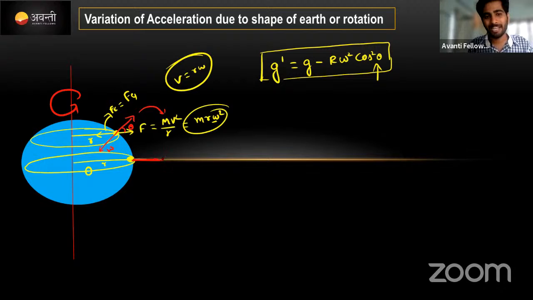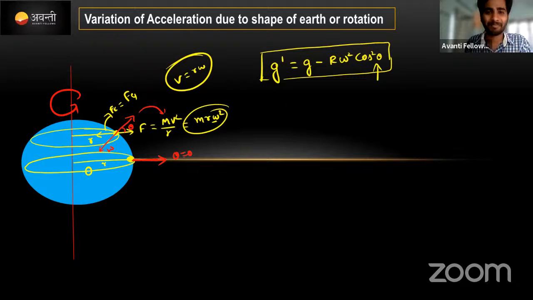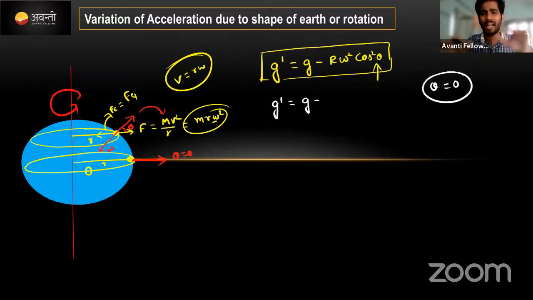Here, the theta value will be 0 at the equator. If you put it here, then only you will get an idea. Today I'm not giving as effective a class; definitely tomorrow I will give an effective class. g dash will be equal to g minus, suppose we take theta at the equator. At the equator, what is the theta value? 0, there is no angle created. Hence cos 0 is 1, cos square 0 is 1,